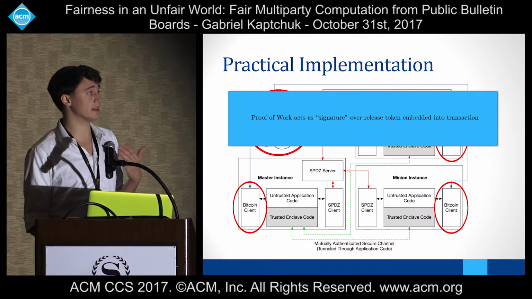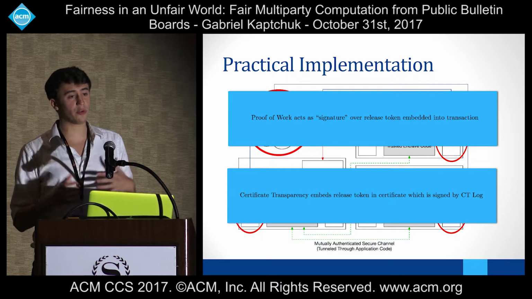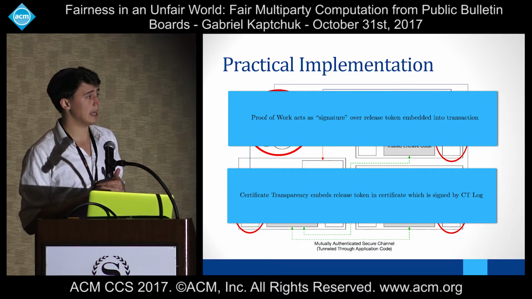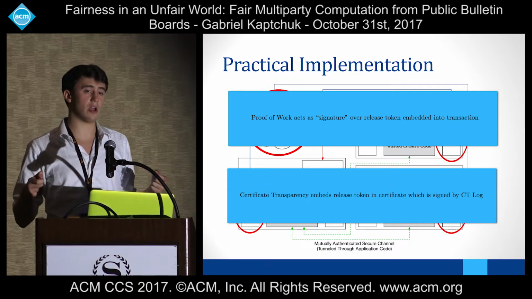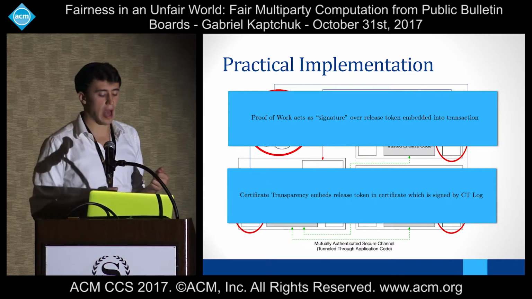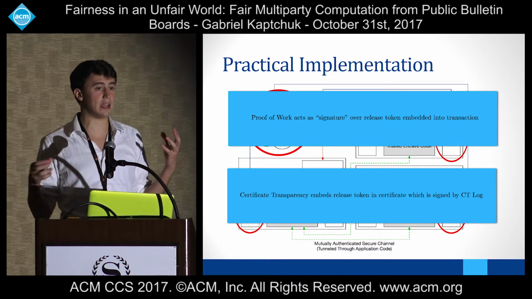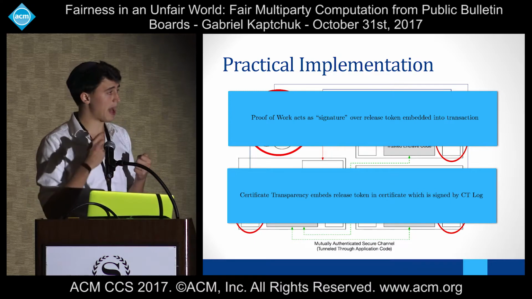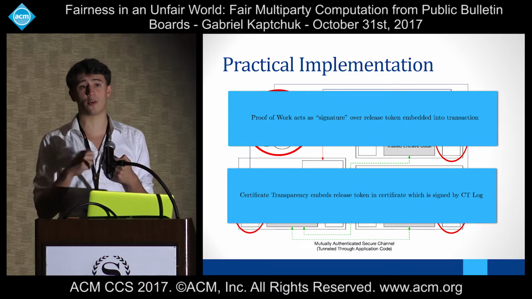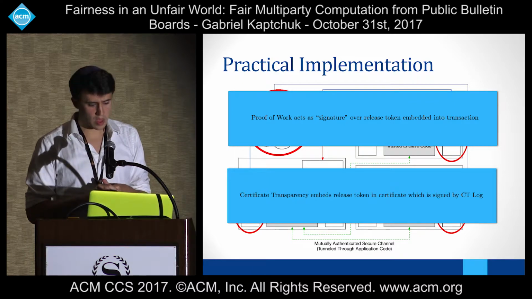Another way of implementing a bulletin board is with certificate transparency. Roughly the way certificate transparency works is that you've got a giant Merkle tree. At the leaf of each of the tree are the various certificates that have been issued. So within our secure enclave, it's going to take a path up to the Merkle root. So it's going to verify the leaf, take a path up to the Merkle root, and then it's given a signature over that Merkle root, right? So we're using traditional digital signatures here.